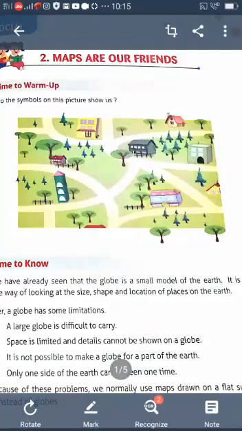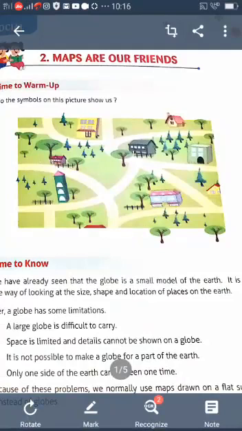Today I am going to teach about maps. In this lesson we discuss how maps are our friends. Understood? What is the name of the lesson? Maps are our friends.